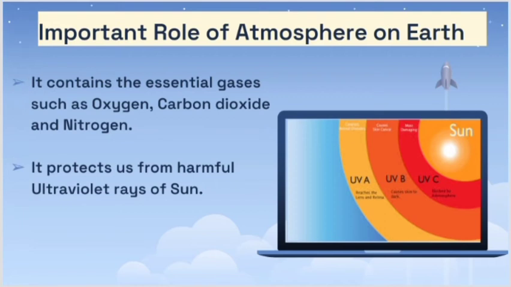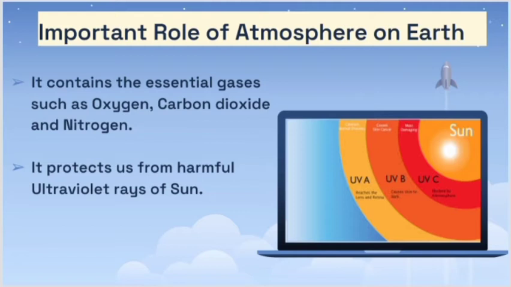The next is the important role of the atmosphere on earth. It protects us from harmful radiations, and the atmosphere contains different layers and different gases. This protection helps us from UV radiations, UVA, UVB, UVC.